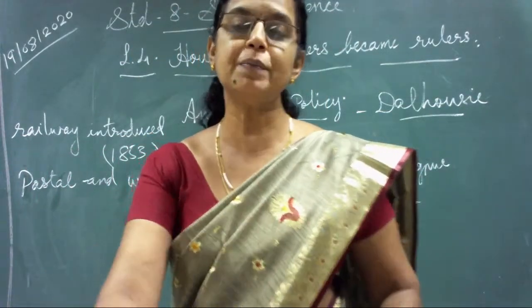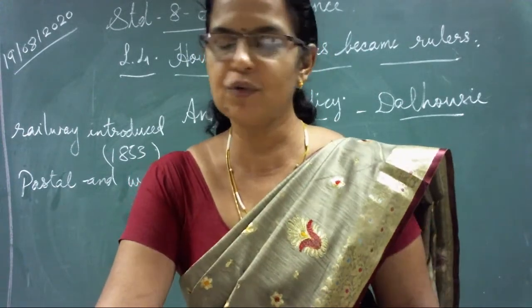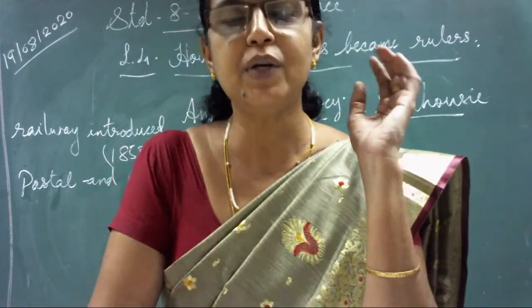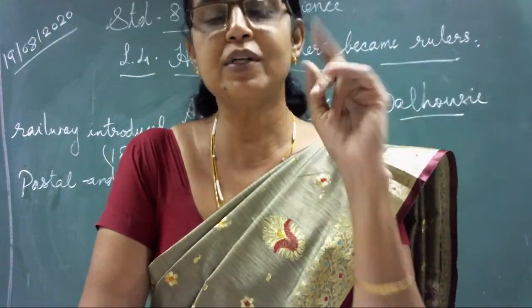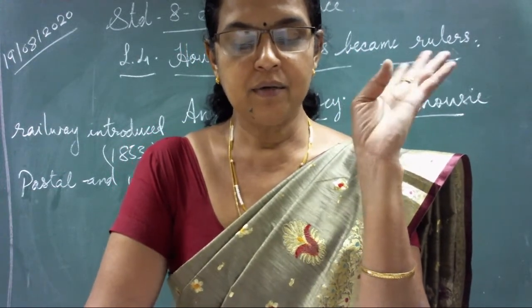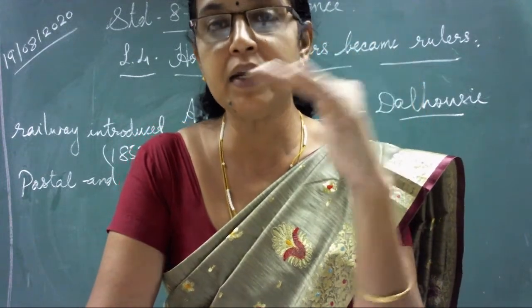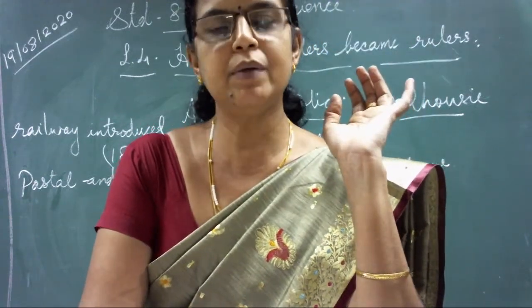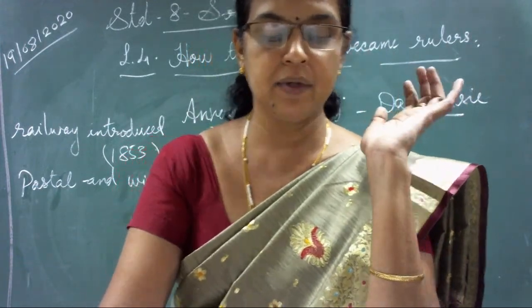To communicate with Britain, England. Not to give any benefit to Indians. But we also got benefit from that. That's why I told you it was a blessing in disguise. It was mainly between India and England, not between India and other European countries.